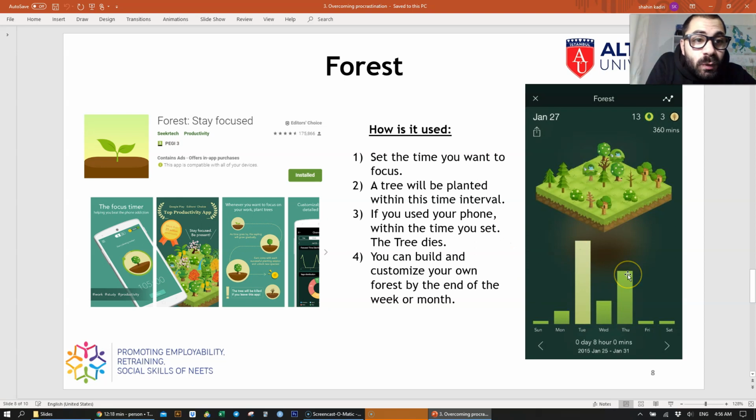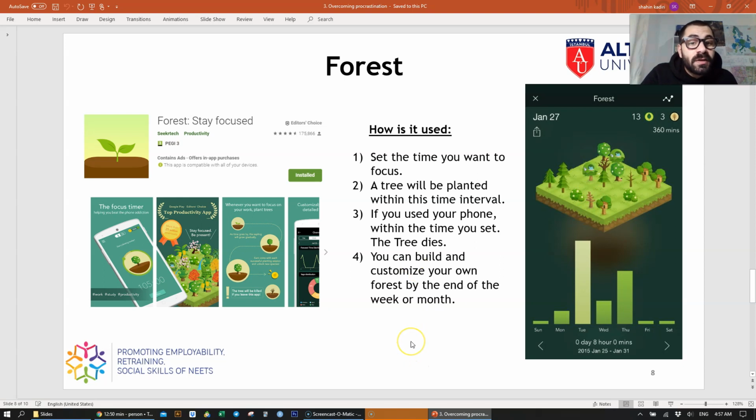So let me explain the 2 applications I'm going to use in this course for the next video. This one is Forest. You can find it in the App Store and Google Play. Basically, you set a time for how many minutes you want to focus on a task, and whenever you set that time, your phone plants a tree. If you use your phone and leave the application, your tree dies. As you can see, this one is a dead tree, this one is a dead tree.